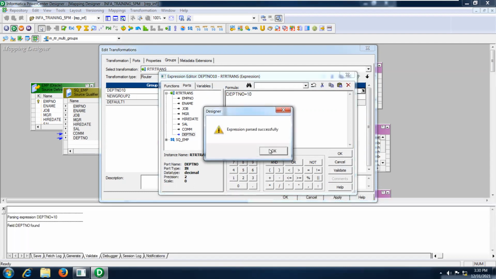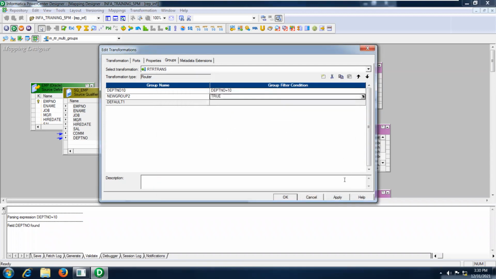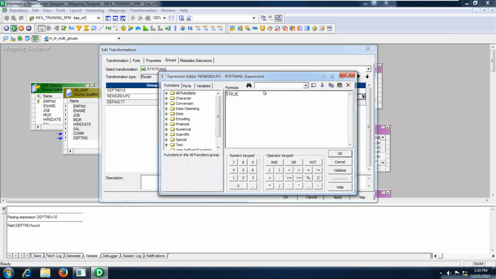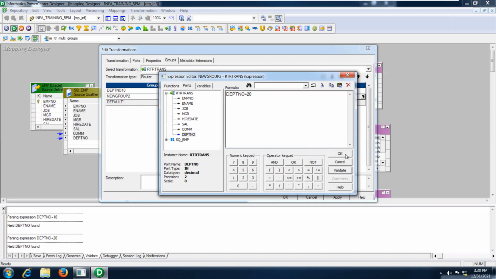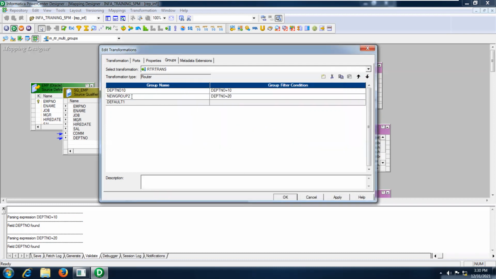I want to load only DEPT number 10 related records into my one target table. And this is DEPT number 20: DEPT number equal to 20. Evaluate it. Click on OK. This is the DEPT number 20 group. Now apply. See here, these two are user defined groups, and this is the default group. Click on OK.